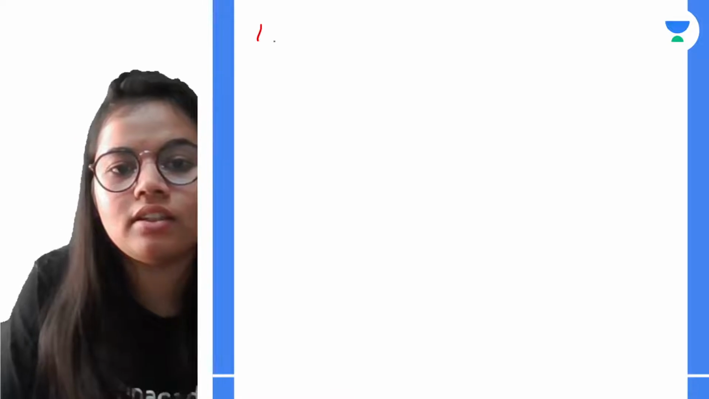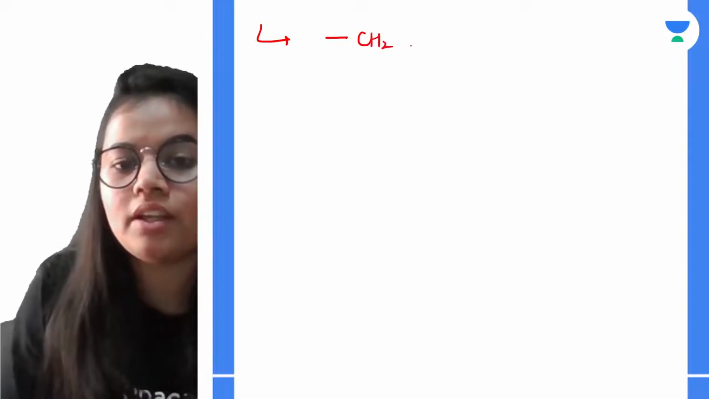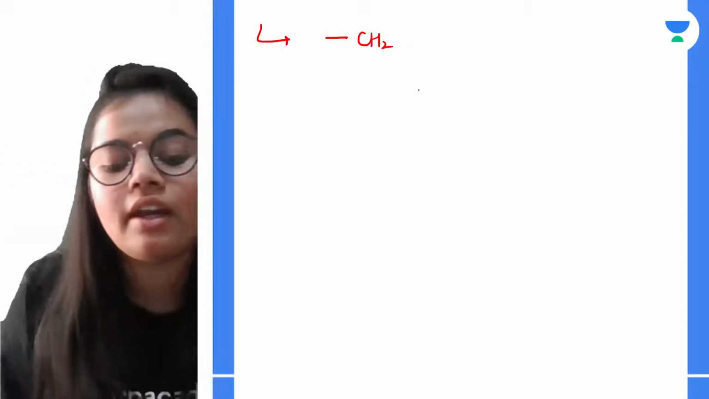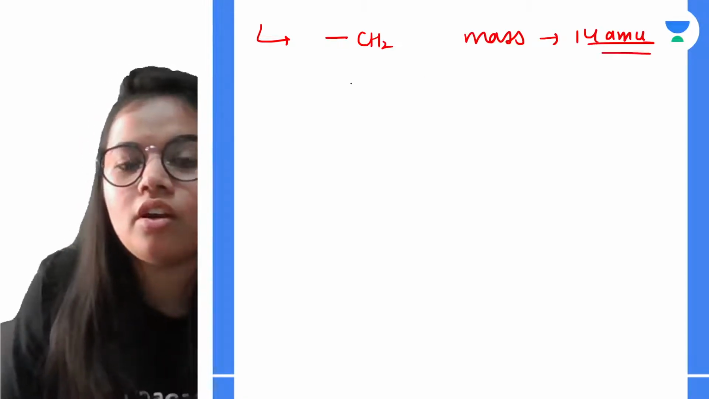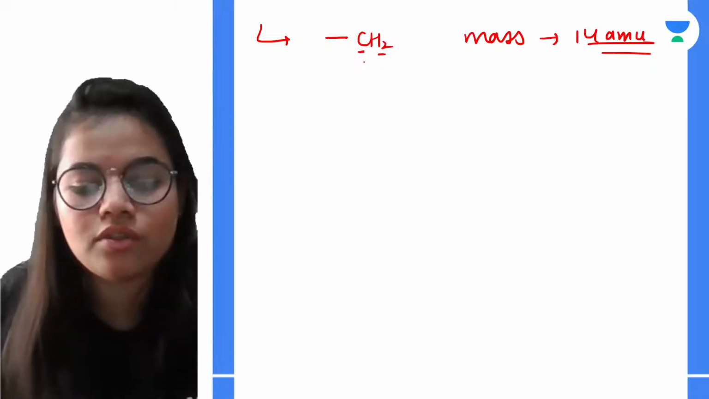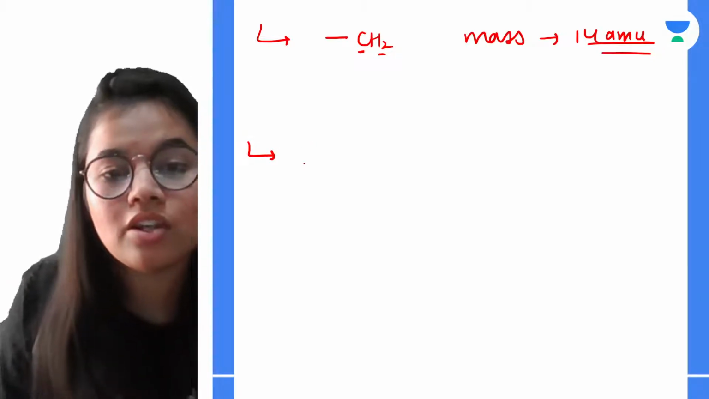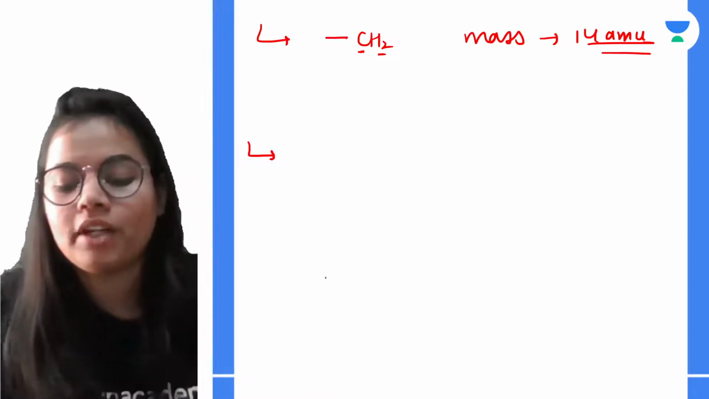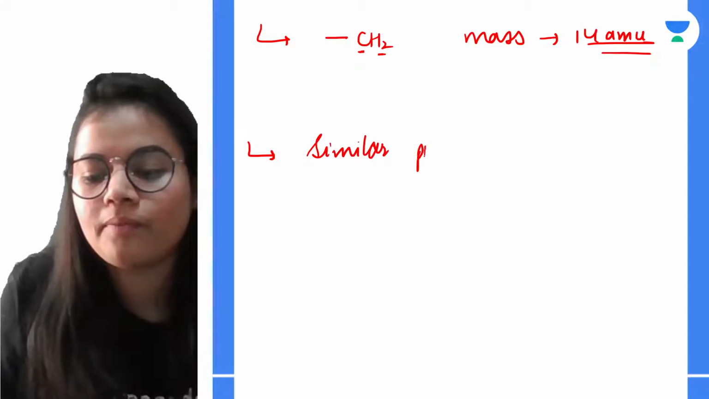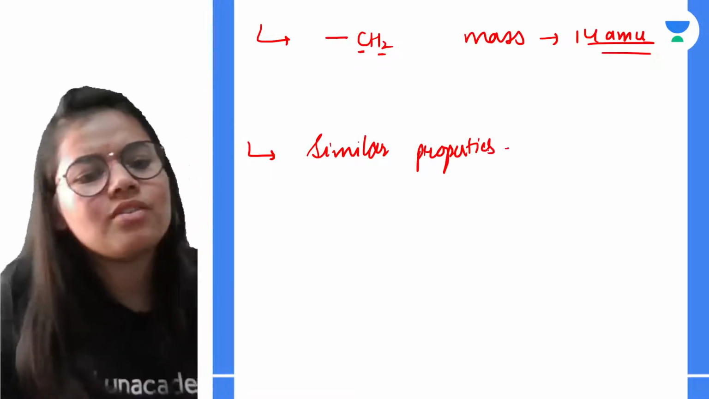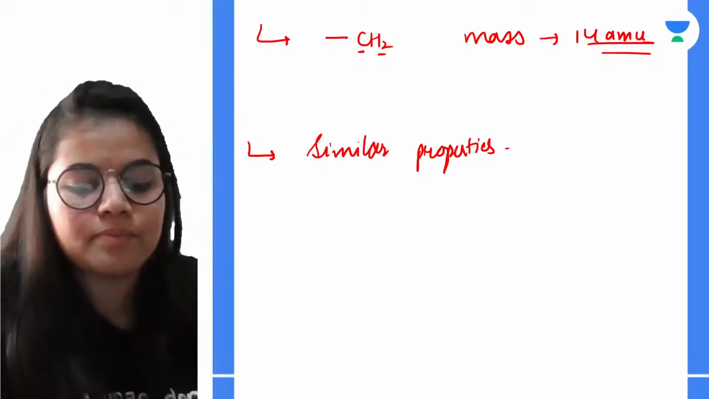Next property is that the next or successive compound will have a CH2 group added. We will be getting the next compound and the mass will change by 14 atomic mass units. Okay, 12 for carbon, 2 for hydrogen. After that, we will be seeing a regular change, or we will say gradation in the properties, and they will have similar properties. So these are some of the general things about homologous series.